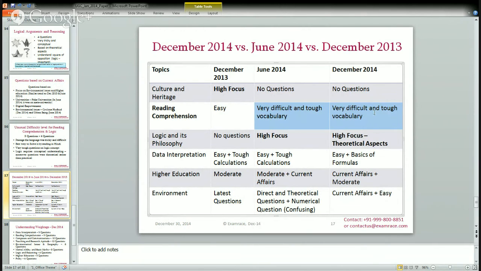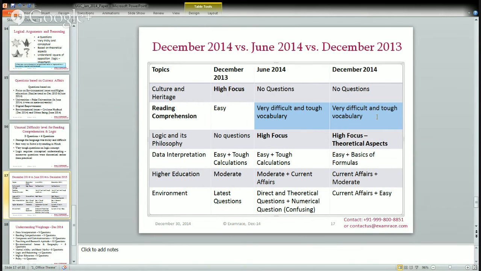Reading comprehension used to be easier in the previous days. Now it is becoming tougher, and since it's getting tough, the language is also becoming difficult. Questions, although direct, make it very difficult for most students to comprehend the passage. So what I usually suggest is to read it in your local language. Since UGC gives the paper in both languages, you have an extra advantage of understanding it in one language and answering it in the other language.